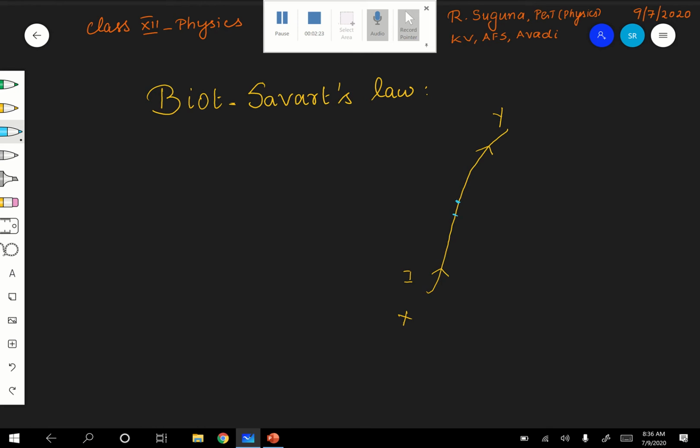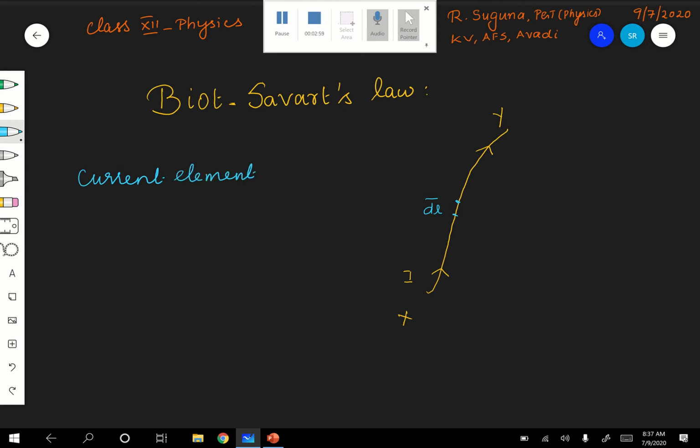It should actually be very, very small; I have exaggerated it here. Let that element be dl. The length of that element is dl. Are you following? I am taking this as a vector. This is a small current element dl. Current element means a small part of the wire.